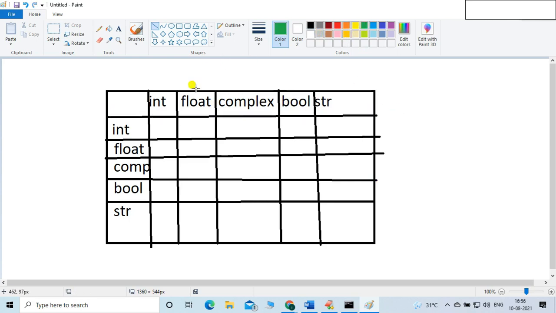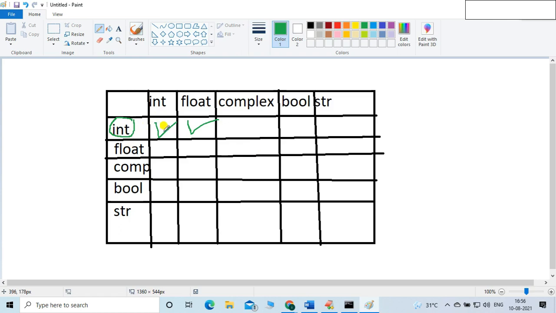So friends, using the int function, listen carefully. Using the int function, is it possible to convert into the integer? Yes, it is possible, so I will tick yes. So int is a function. Can I convert any float value into the integer? Yes, I can convert. So it is possible. Again, int is your function.